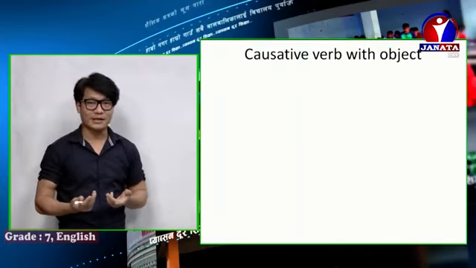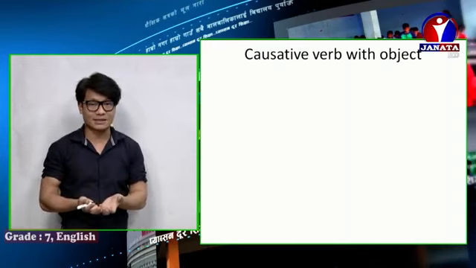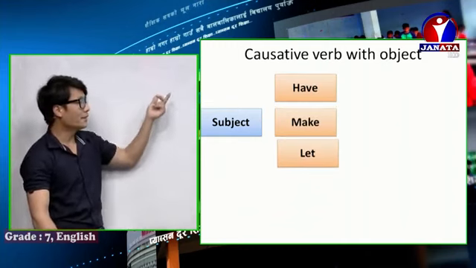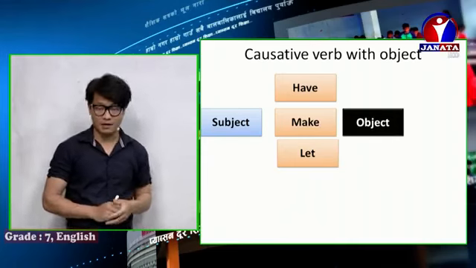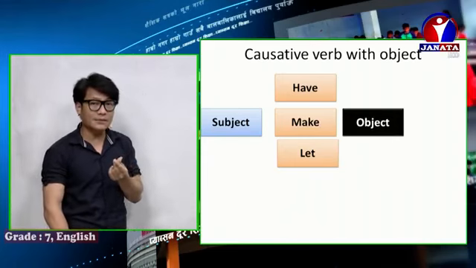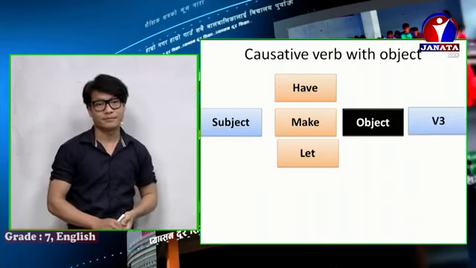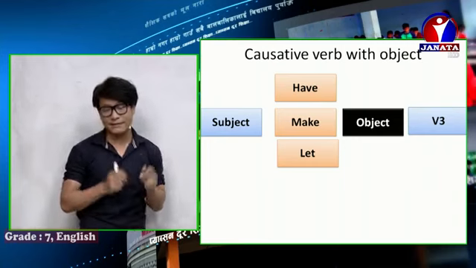So what will it be if there is an object in the place of the agent? Once again: subject, have, make, let, object. If there is an object in the place of the agent, then we should use direct verb 3, the past participle.